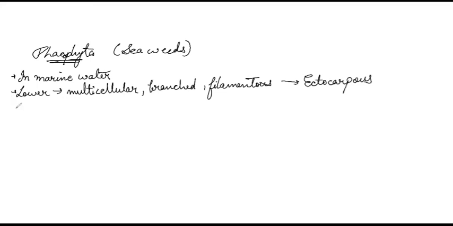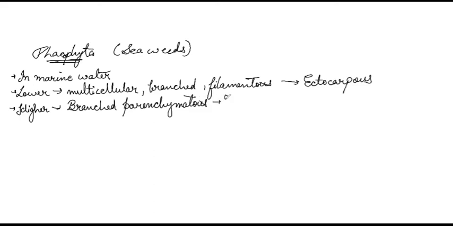And if we talk about the higher Phaeophyta members or higher brown algae, higher forms, then they are branched parenchymatous structures. Examples are Fucus, Laminaria, Sargassum.